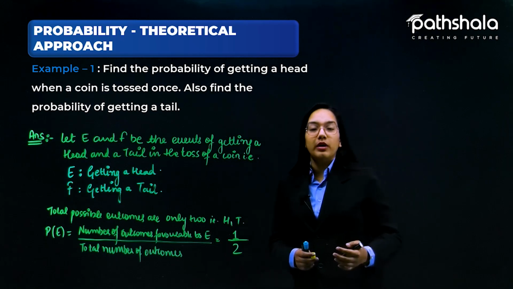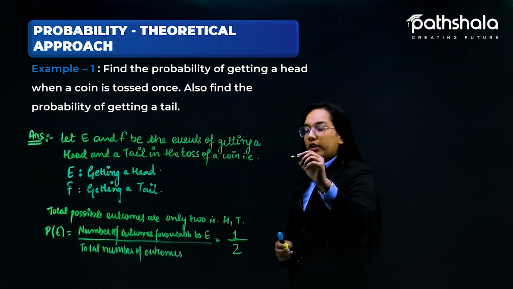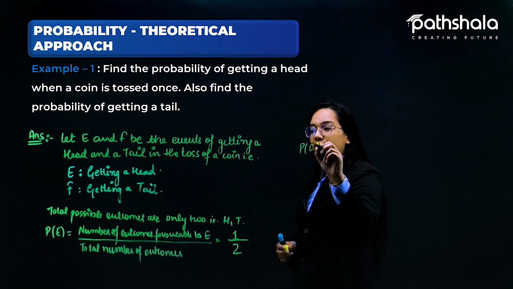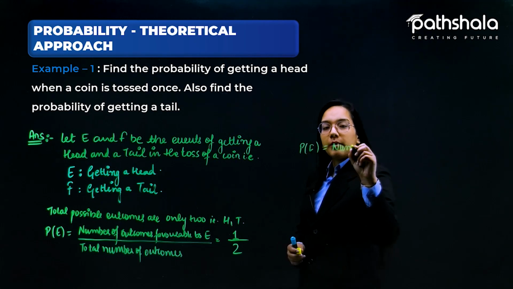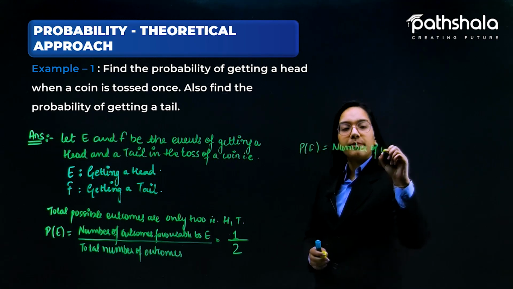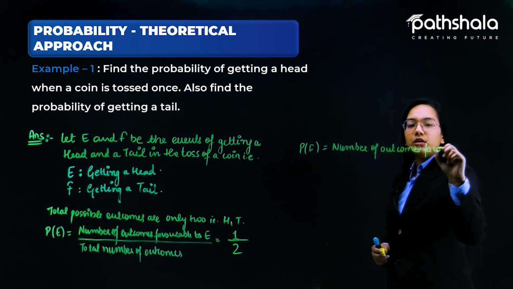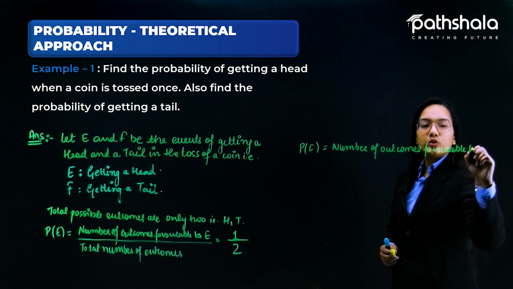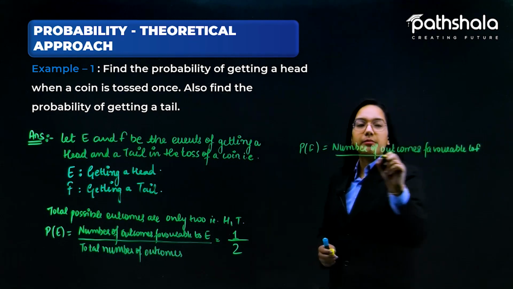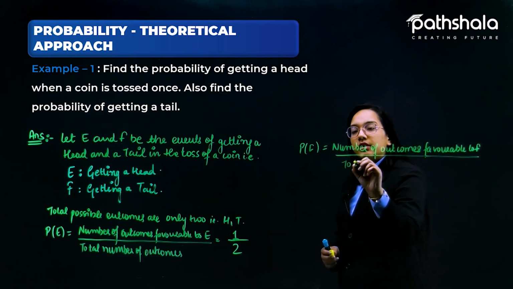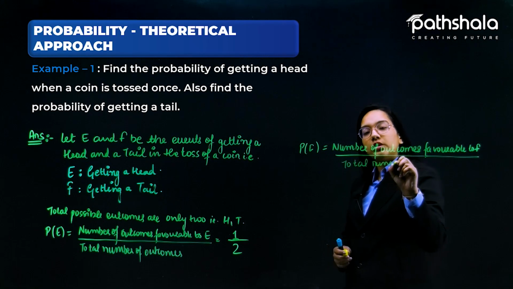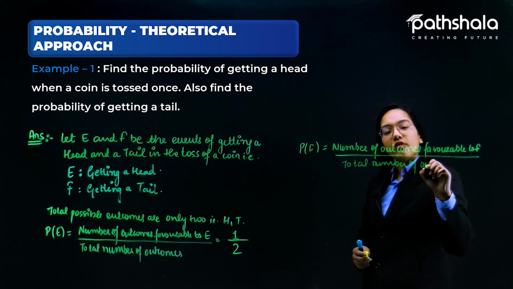Now let's talk about the probability of getting a tail. The probability of F is equal to the number of outcomes favorable to F divided by the total number of outcomes.